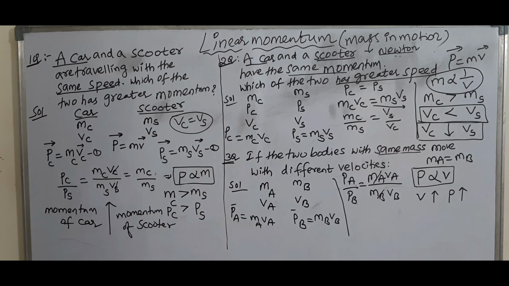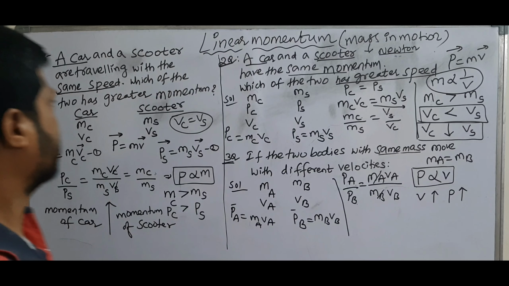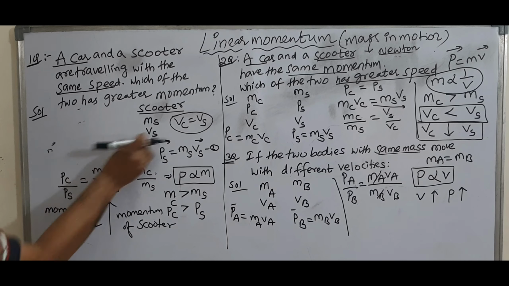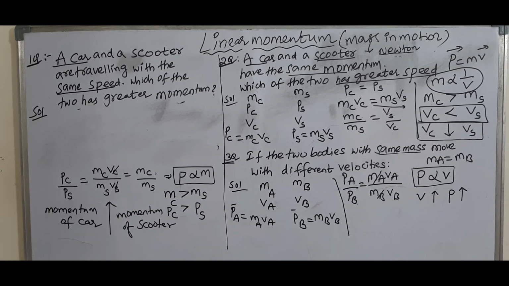Okay? By seeing this, we have to relate mass, velocity and momentum graphically. See here in the first question, a car and scooter are traveling with the same speed. Here speed is constant. Then which of the two has greater momentum?